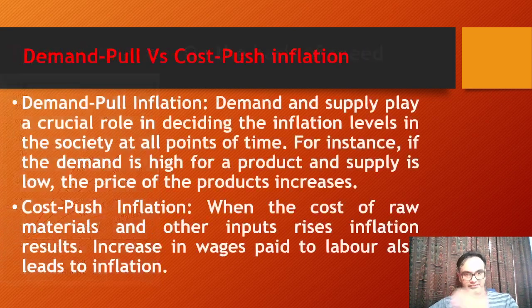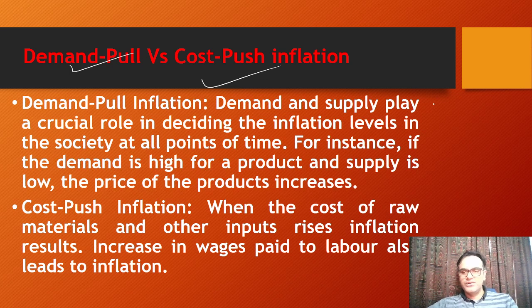Then next, the types of inflation: demand pull and cost push. Whenever there is a demand pull, it can be due to, remember, national expenditure equals C plus G plus I plus X minus M. The demand can be there because of the consumers.